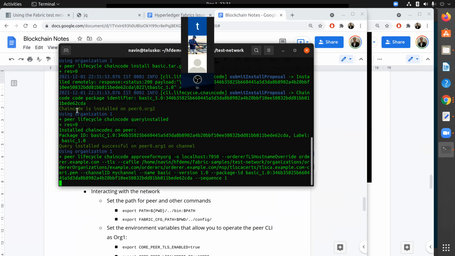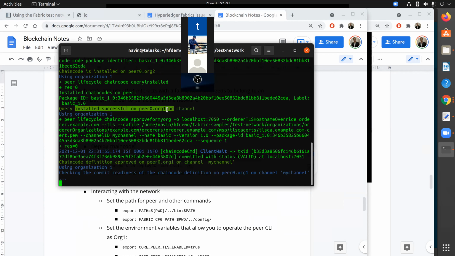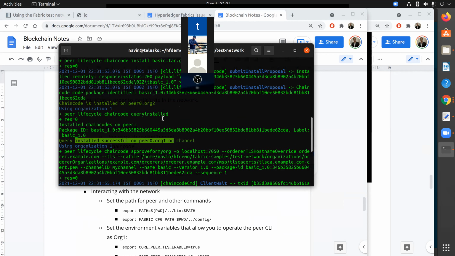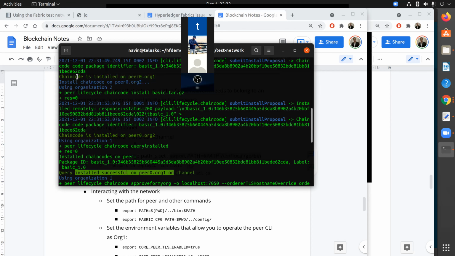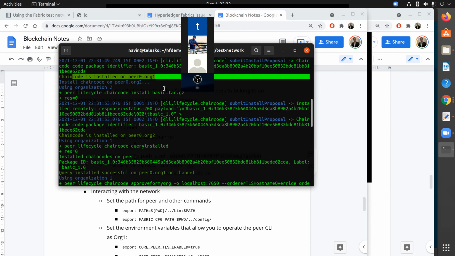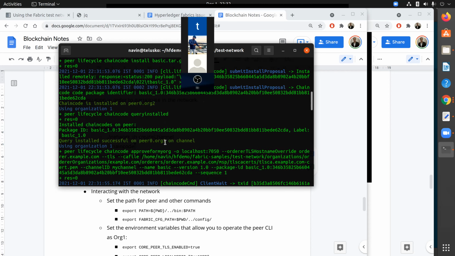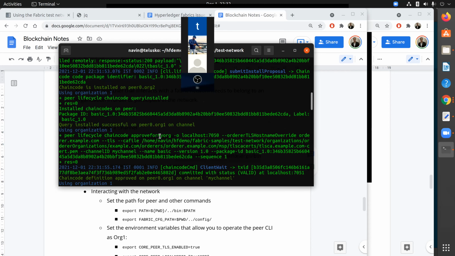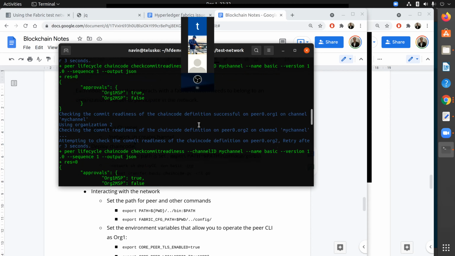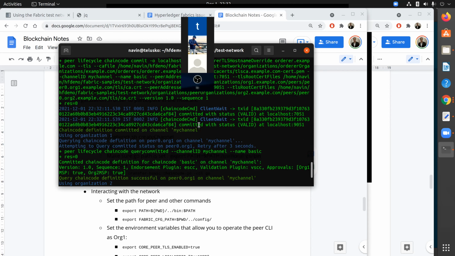So the chain code is packed. Chain code is installed on peer 0 of organization 1. Chain code is installed on peer 0 of organization 2. So both these organizations have exactly one peer. And it also got installed on the channel. This is what we wanted, right? Everything is there. The chain code is properly installed.